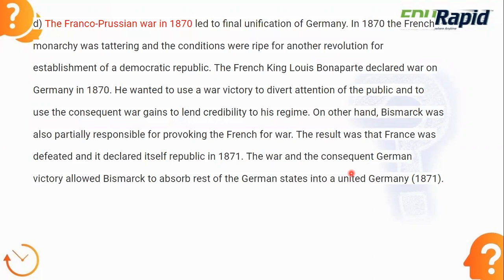See what happened in the Franco-Prussian War in 1870. The French people were making rivalry against the king. Okay, they wanted democracy, they wanted a republic, so that's why they were creating the rivalry. To distract the attention of the public, King Louis Bonaparte declared war on Germany in 1870. On the other side, Bismarck was also waiting for the same, because he had already defeated his two enemies. So one is Austria gone, another one is Denmark gone. In the first war in 1864, he defeated Denmark, and in the next 1866 war, he defeated Austria.